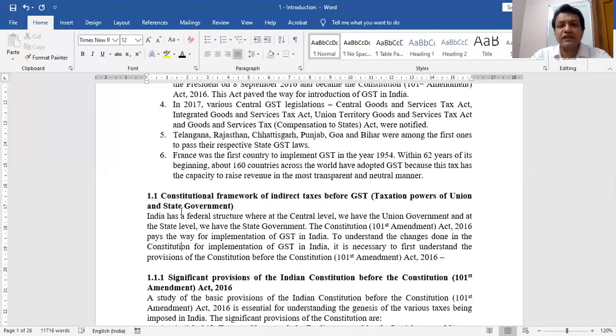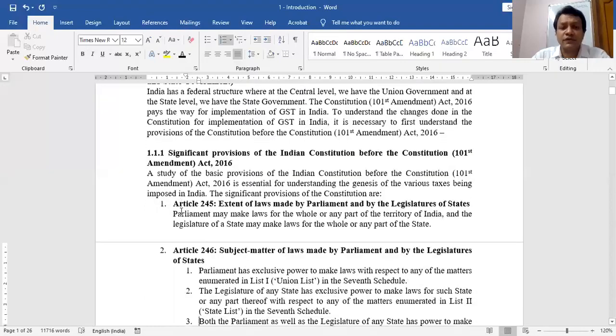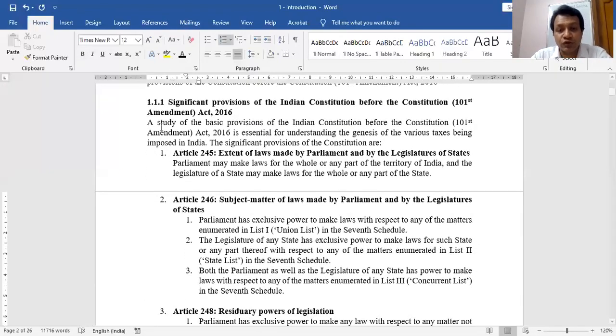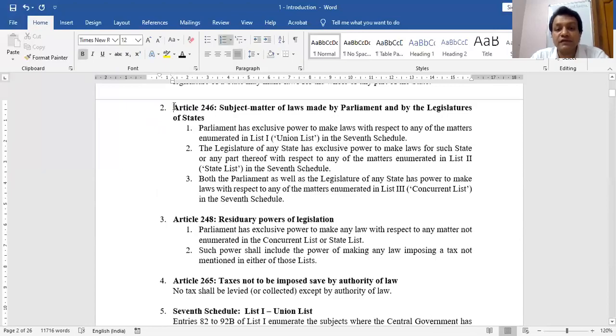So before GST came into the picture, what provisions were there in the Indian Constitution? There was Article 245, which says that Parliament has the power to make laws for any part of India, and a state can make laws for any part of the state. Article 246 was dealing with what?